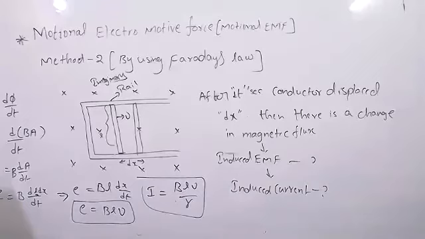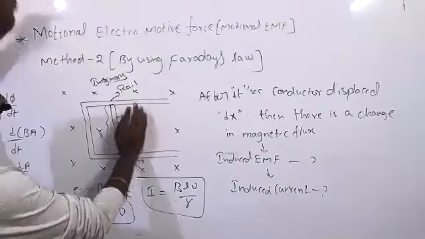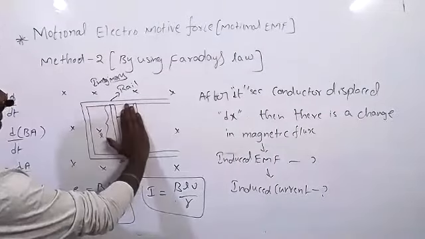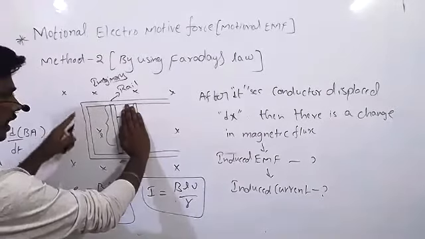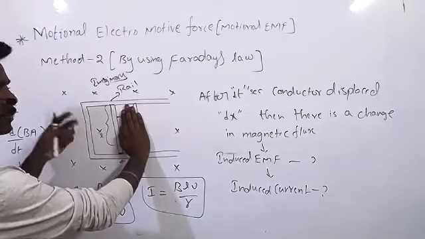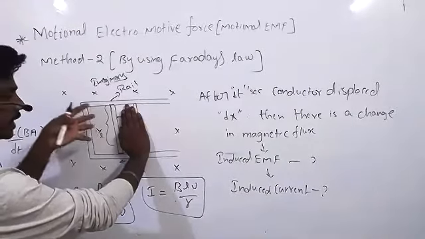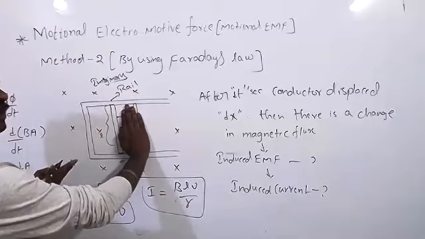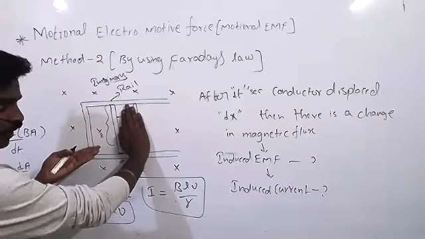Sir, can you explain once more? Okay, let's see. Here one coil is given, and this is the area. Now, how many magnetic lines of force are passing? That many magnetic lines of force are constant. Suppose 10 lines of force are passing, 10 lines only. So there is no change in flux. When there is no change in flux, EMF won't develop.